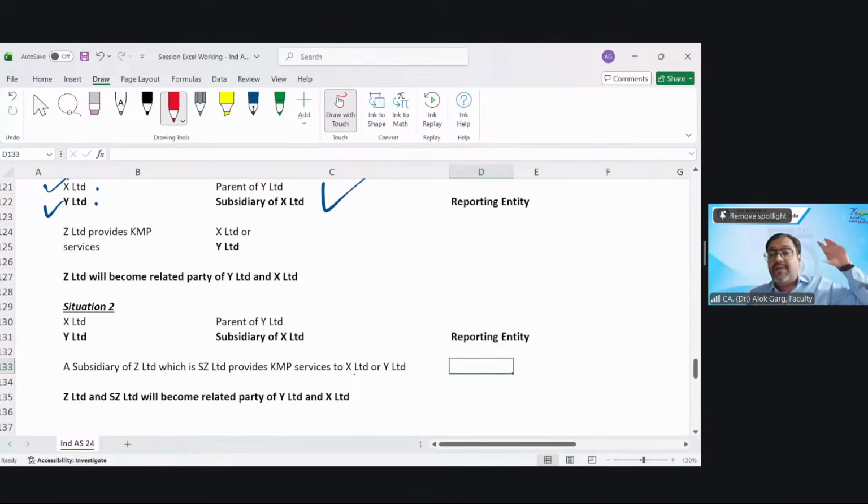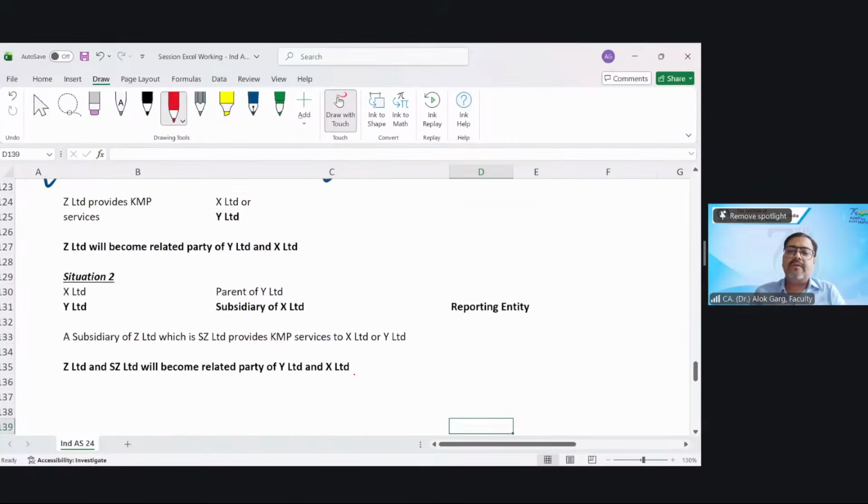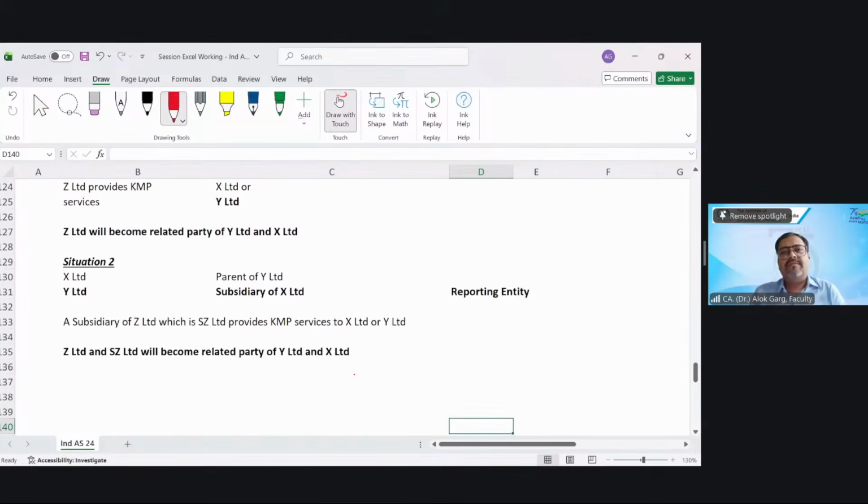So it doesn't matter if any group entity is providing KMP services to another entity or the parent of that entity, they all become related to each other. Is that clear? Yes, sir. Very much clear.